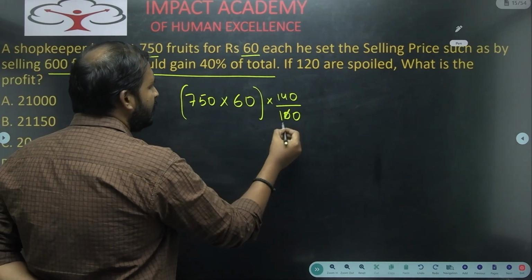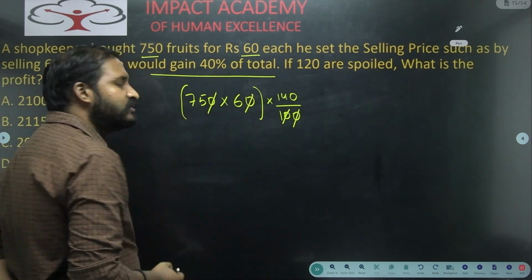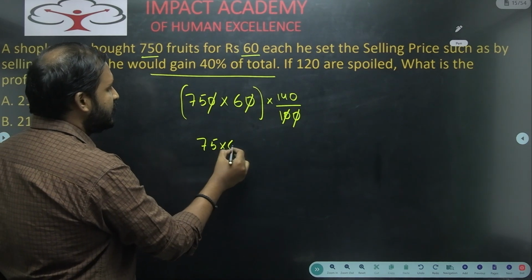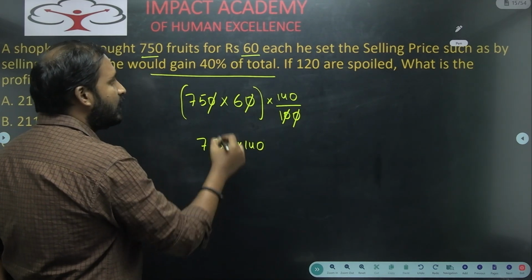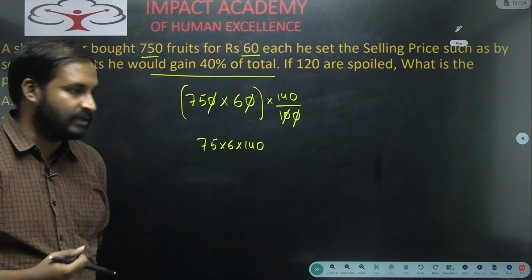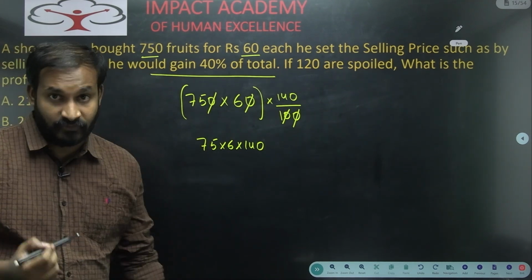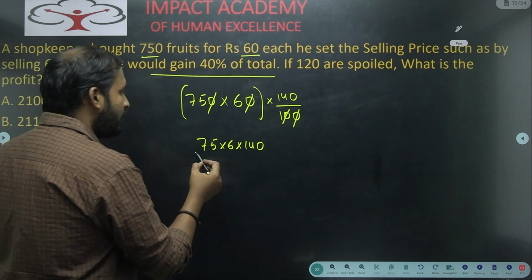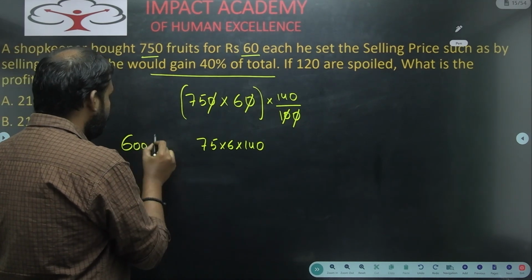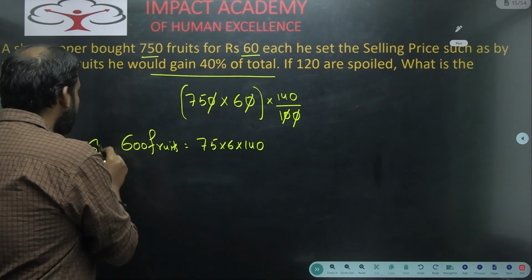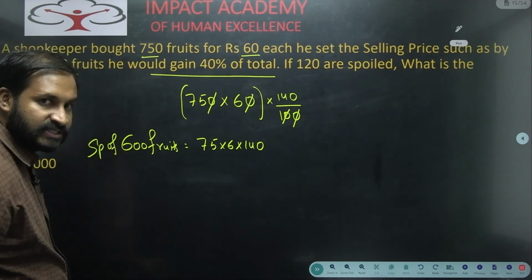Now when you calculate it, the zeros get cancelled and we are left with 75 into 6 into 140. We don't require the price of each one now itself, because later we will see what happens. This is the price of 600 fruits. Now what will be the selling price? This is the SP of 600 fruits.